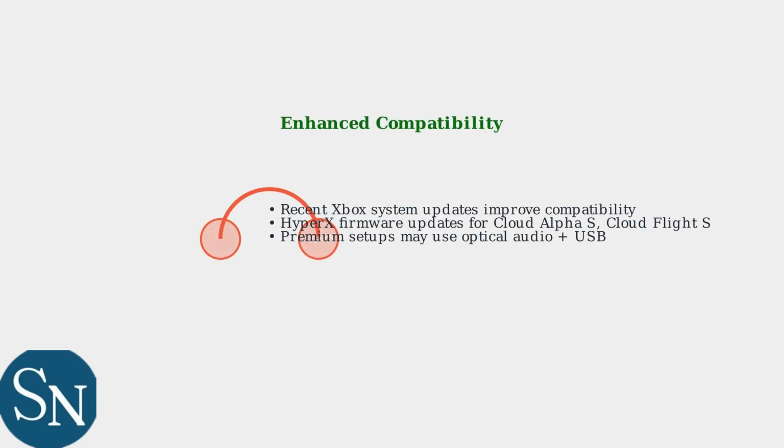Recent Xbox system updates have improved headset compatibility, and HyperX has released firmware updates for popular models to enhance Xbox One integration. HyperX has released firmware updates for models like the Cloud Alpha S and Cloud Flight S to improve Xbox One integration. Some premium setups may also use optical audio connections combined with USB for enhanced features.